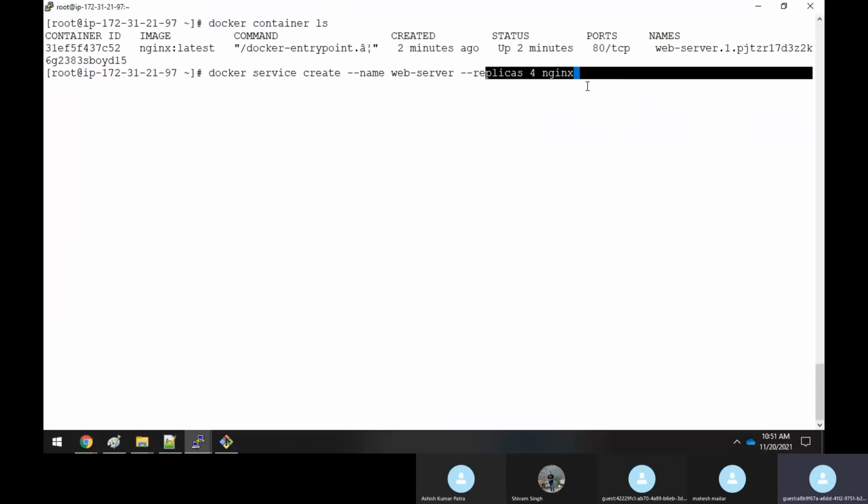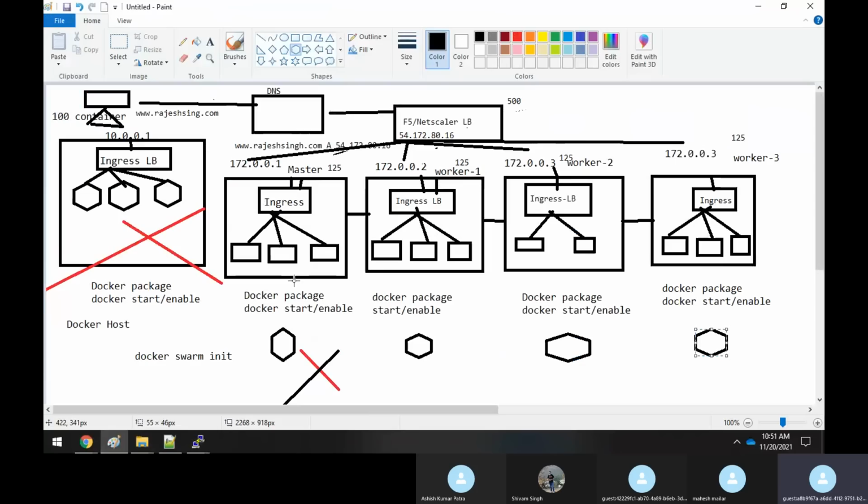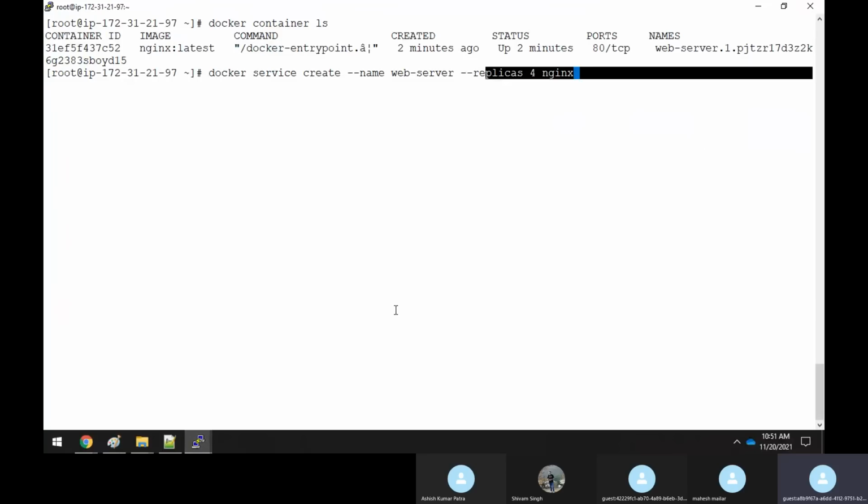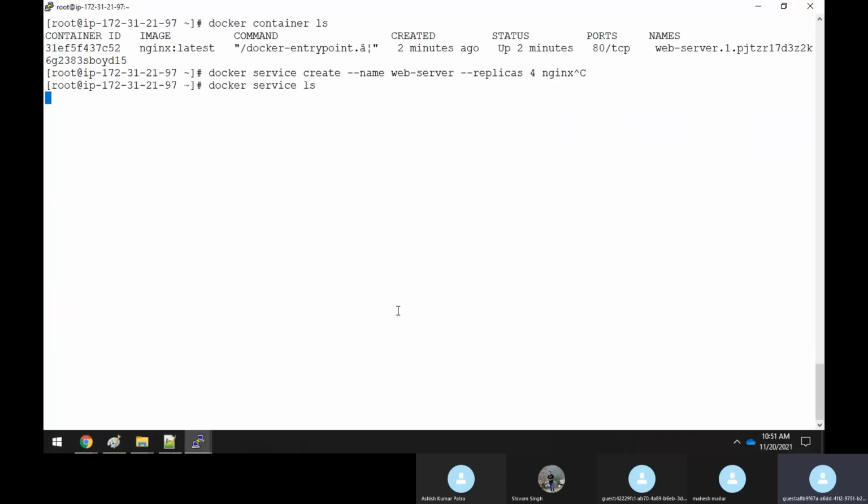So it understands, okay, let me create all the 4 containers and place them across all the 4 nodes like this. So that's what it has created. Clear, sir? Till here? Now again, the same thing, docker service ls, to just show what services are running.